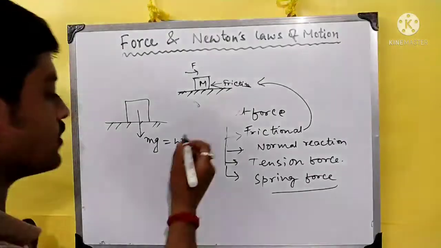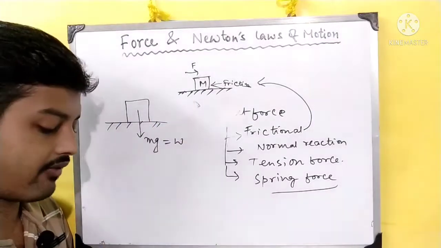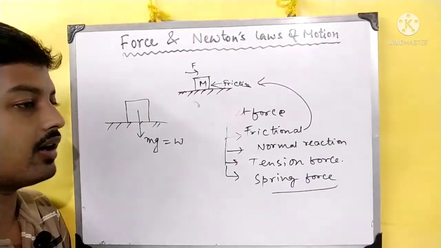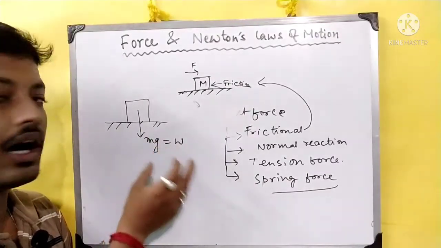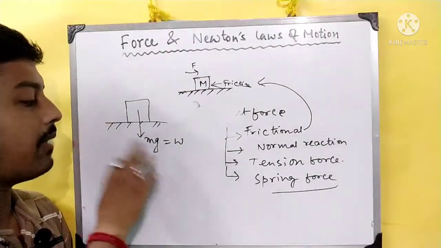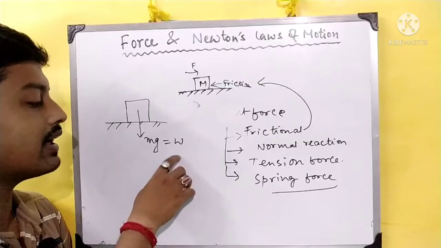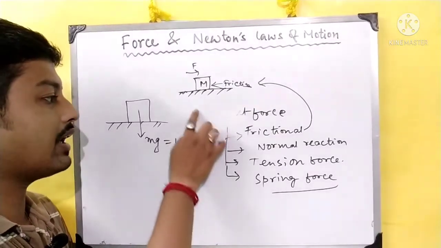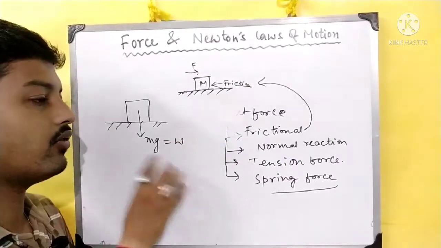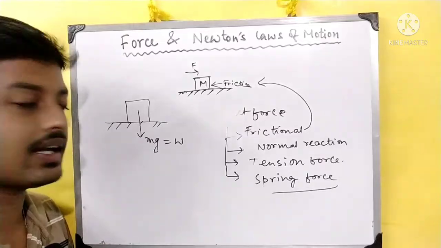This weight of the body acts downward towards the center of the earth, because the earth pulls any object by gravitational acceleration towards its center. That is why we get the expression of weight. We don't just say downward is the direction of weight; we have to say downward towards the center. Okay, keep that in mind.